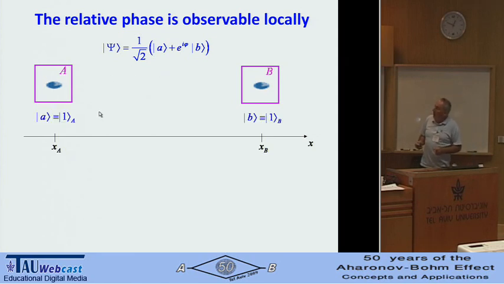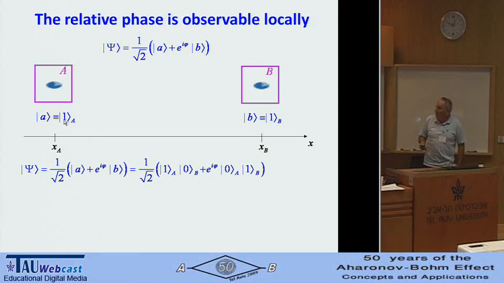Just define one particle in A as A, and zero particles in A is a different state. We have places A and B, and the quantum state of place A is that there is one particle there, or zero particles there, and then we have this kind of state.